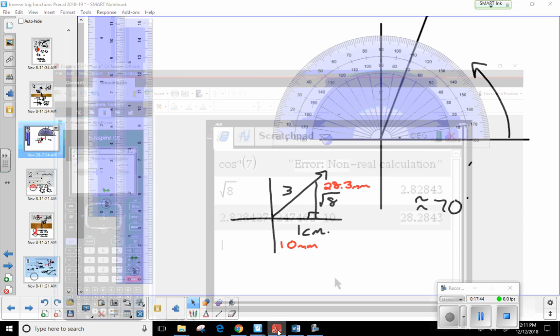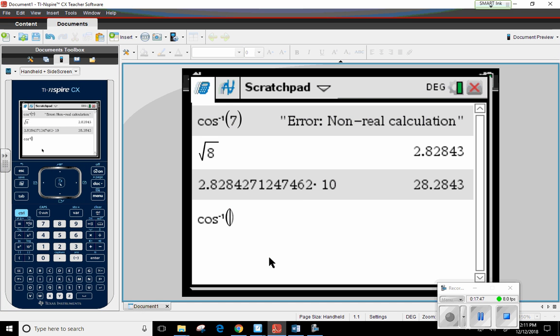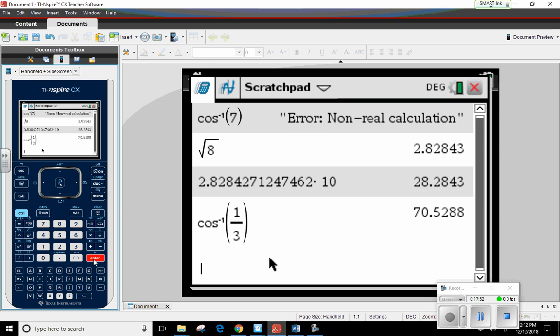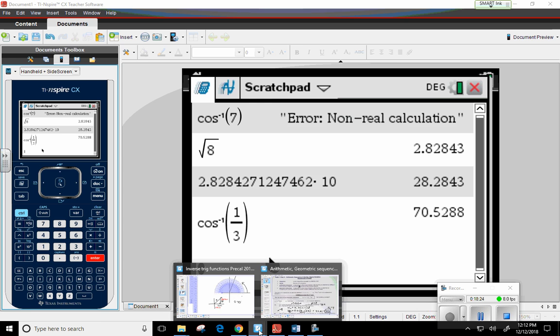Now let's see how well we did. If I'm going to come over here to the calculator, cosine inverse, we were looking at 1 divided by 3. 70.5. There you go. Now, the way I'm grading these, if you're measuring it by hand, we're going to leave it in degrees. We're not going to worry about changing it. Okay? But I'll go ahead and give you a leeway of about 5 degrees above and below, just in case your measurements are a little off. Okay. But see, even without the calculator, we are able to get the answer we're looking for. So given these side lengths, the 1 and the 3, those are my ratios, I should be getting an angle about 70.5 degrees. Okay. All right, good.